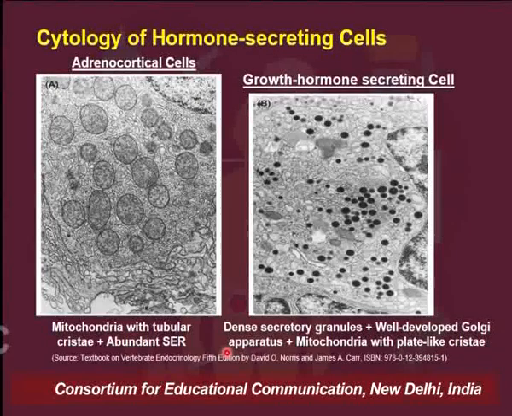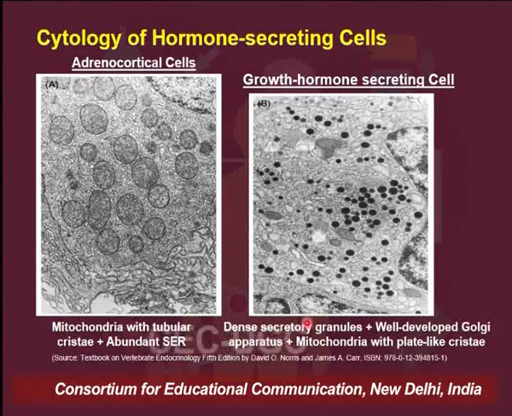So here in this slide, there are two images. On the left side, you can see an adrenocortical cell, which is actually a steroid secreting cell. This figure is showing the ultrastructure of the adrenocortical cell. Any steroid secreting cell is abundant in SER, as you can see here. And then there are mitochondria which have tubular cristae in them. So these are the characteristics of any steroidogenic cell.